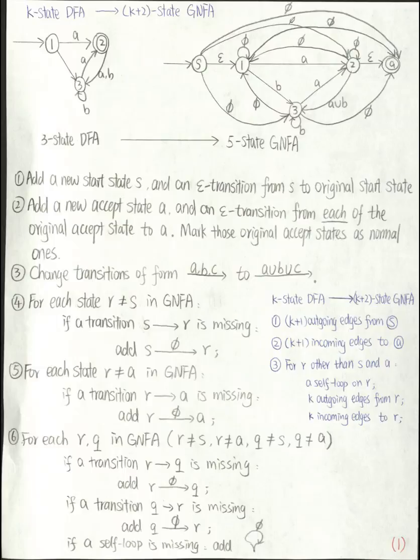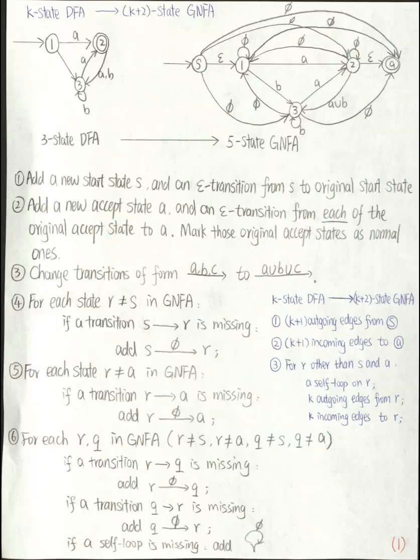Then for each state other than the start state in the GNFA, if a transition from S to R is missing, then we add this S to R with the regular expression empty set to the GNFA. After this step, there is a transition from S to every other state in the GNFA.